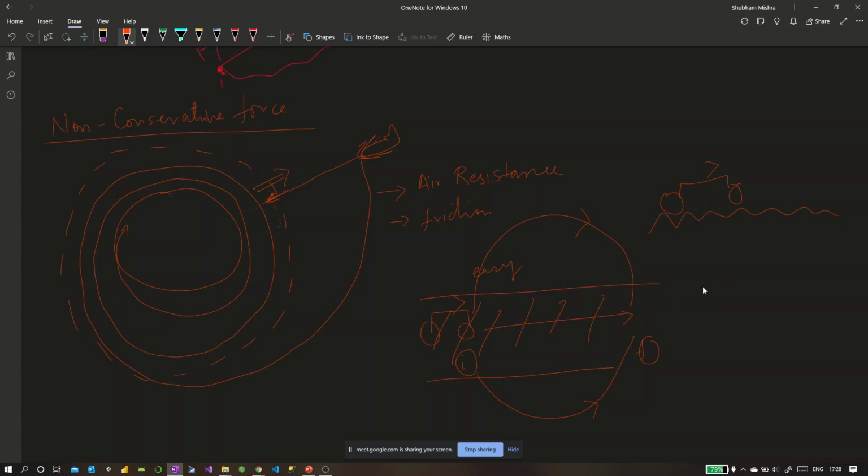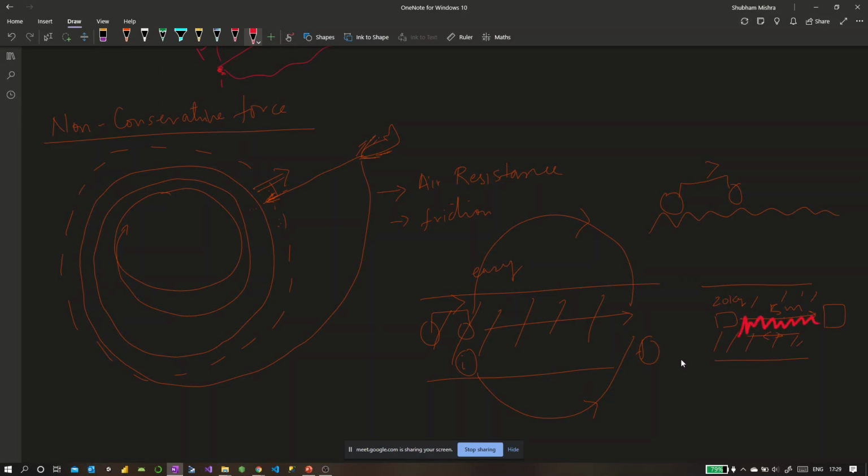And let's say you take a mass and put it on a rough ground, and you move it once from here to here, across 5 meters. Let's say the box is quite heavy, around 20 kgs. If you touch the ground you will see that it is a bit warmer as compared to initially. And then if you move it to and fro multiple times, when you touch the ground you will see that it's even hotter.